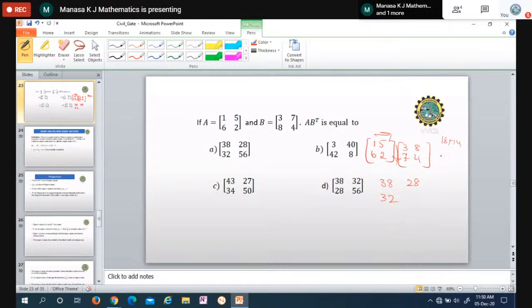Then 8 into 6, 48 plus 4 into 2 is 8, which is 56. 38, 28, 32, 56. Okay, this is the answer. So keep A as it is, find the transpose of B, convert the row to column, then you just find the product of those two.